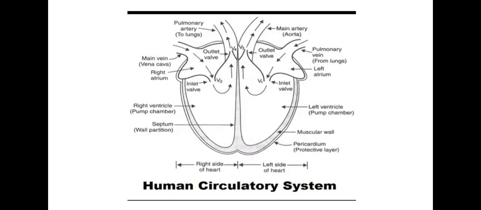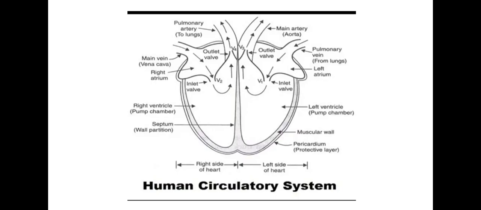Since the blood loses oxygen here, we can say that blood has been deoxygenated here, and the blood also gives the digested food and other dissolved material to the body cells. And the deoxygenated blood, which is carbon dioxide rich, from the body organs enters into the main vein, and this main vein carries the deoxygenated blood to the right atrium of the heart.